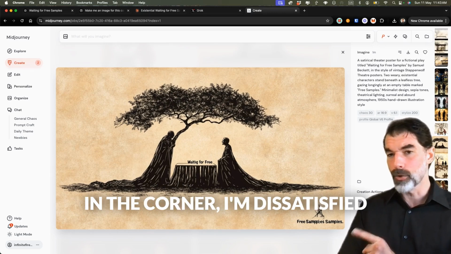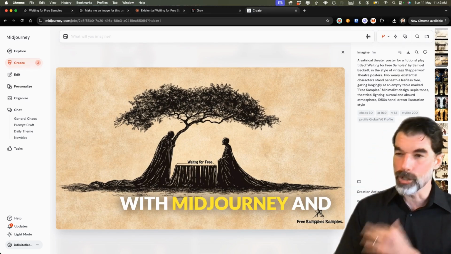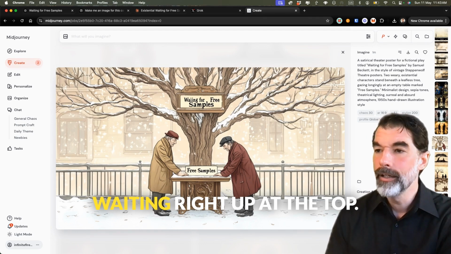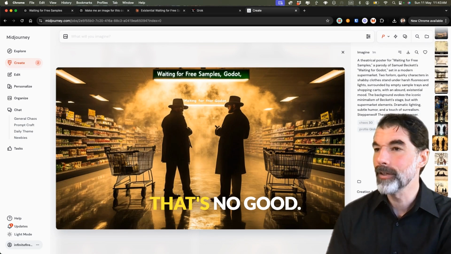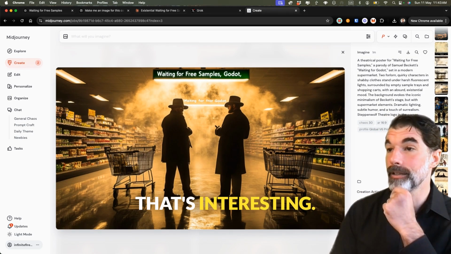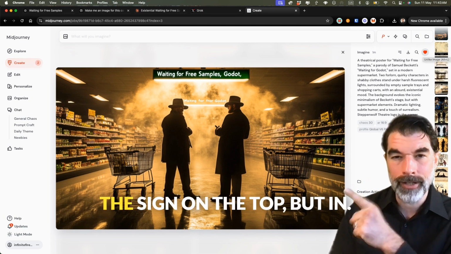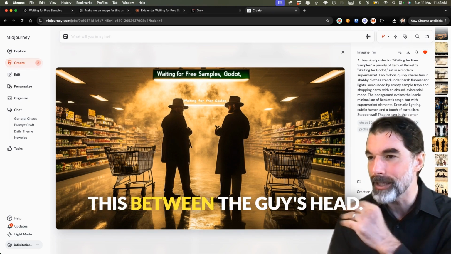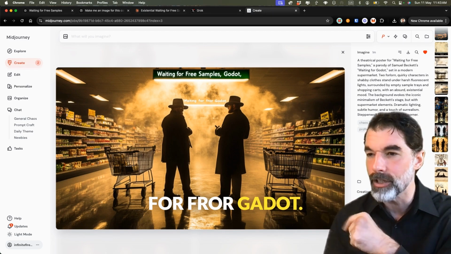And then with this garbage in the corner, I'm dissatisfied with Midjourney and its text rendering. It doesn't even spell waiting right up at the top. That's no good. That's interesting. I like it, that sign on the top. But in this, below this, between the guy's head, it says Waiting for Godot.